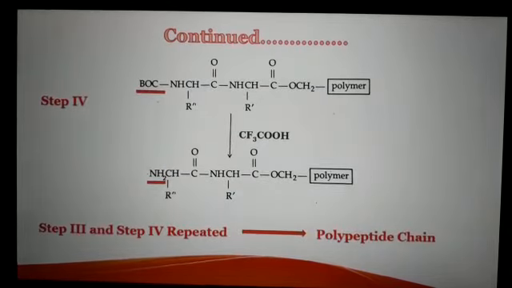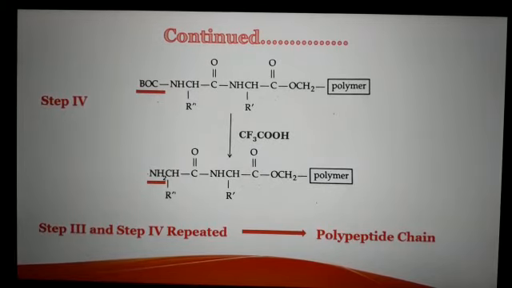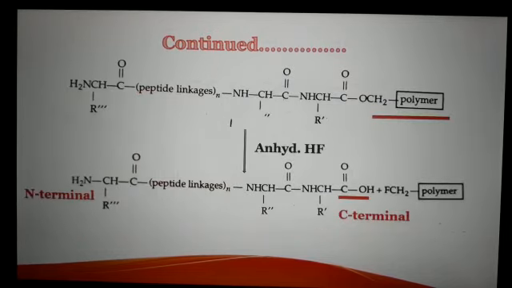Then next, Boc group of this dipeptide chain is removed by reaction with trifluoroacetic acid. Now here again there is generation of free NH2 group at this dipeptide unit. Steps three and four are repeated until we reach our target or required length of polypeptide chain.